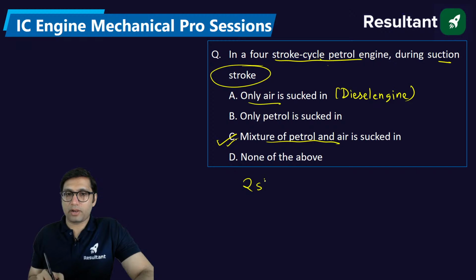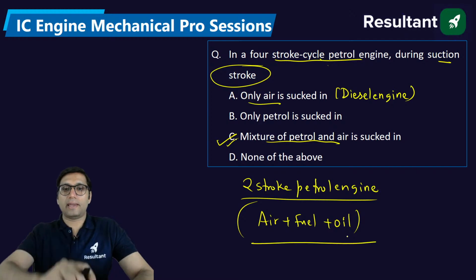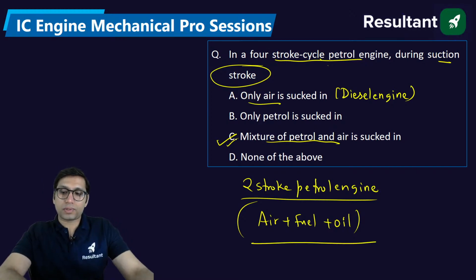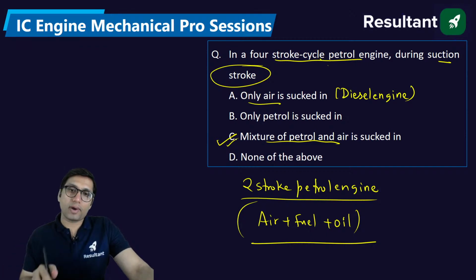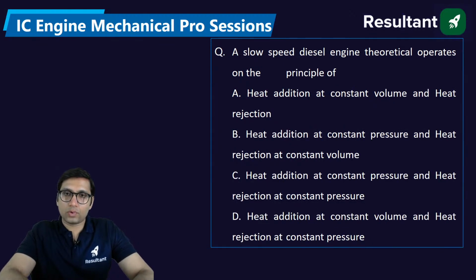When it is a 2-stroke petrol engine, then apart from the air and fuel, some oil will also enter the engine. So always remember this: in a 2-stroke petrol engine during suction, air and fuel with some oil. But if it is a 4-stroke petrol engine, only petrol and air will enter. For a diesel engine, generally 4-stroke, only air will enter.